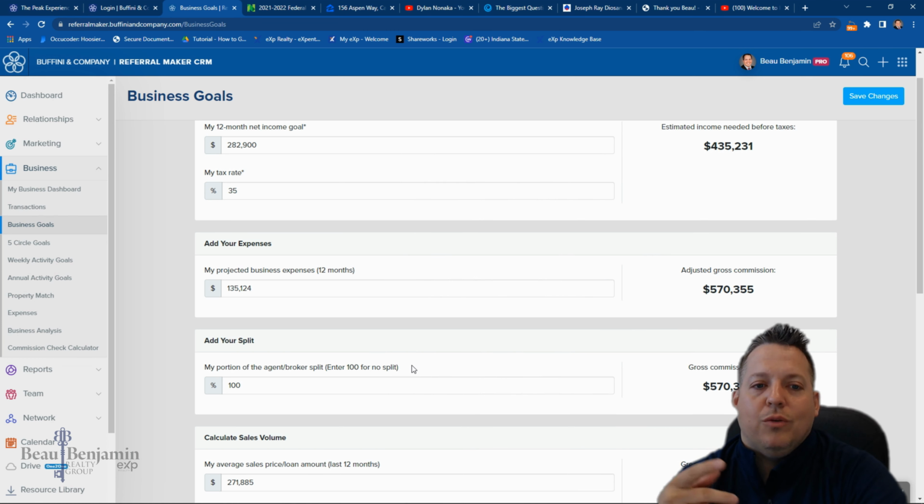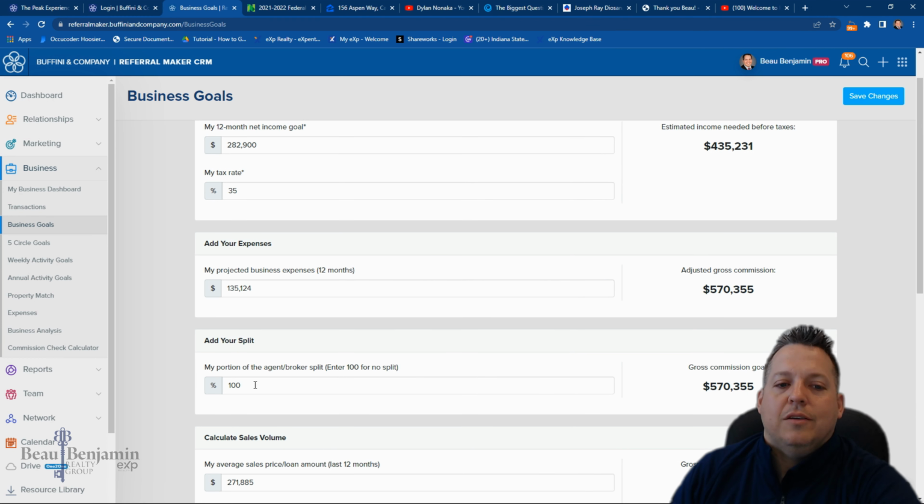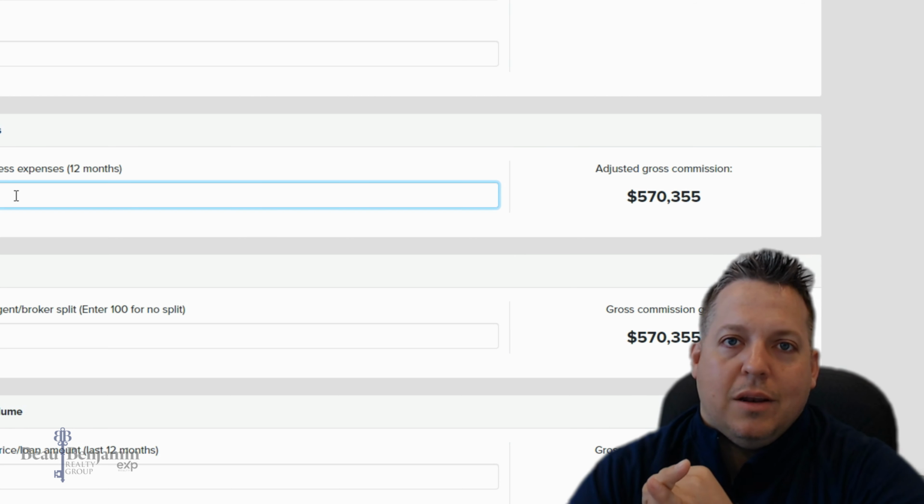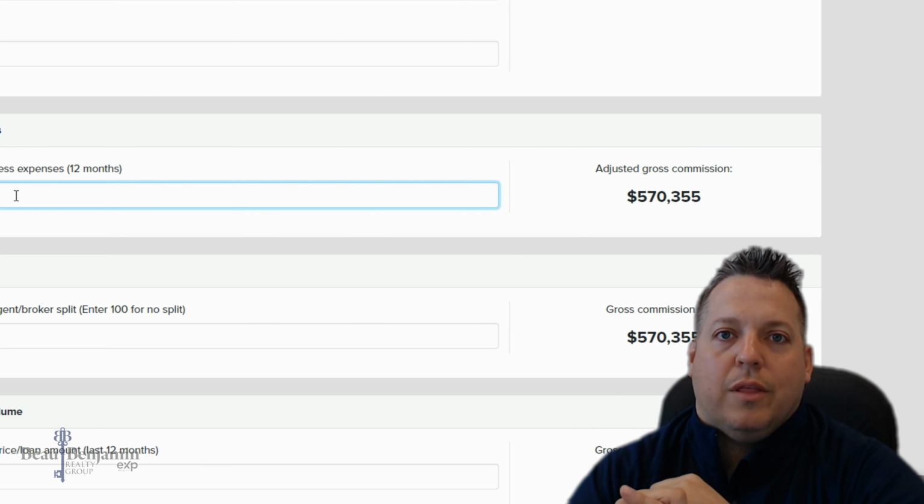So the better way to do it for planning your goals is to act like you're getting all of your commission, but then treat that 15 to 20,000 as an expense. Here's a quick list of some expenses that might go into this. If you pay an admin or transaction coordinator, their whole yearly salary is part of this expense group.